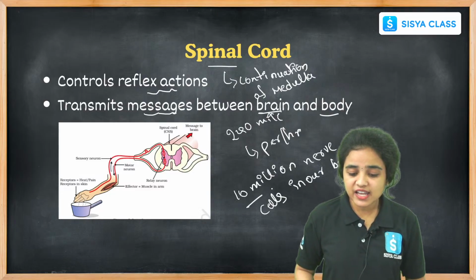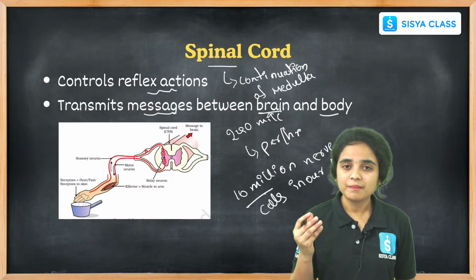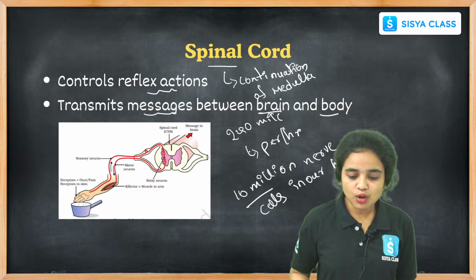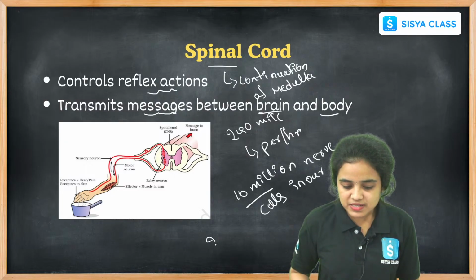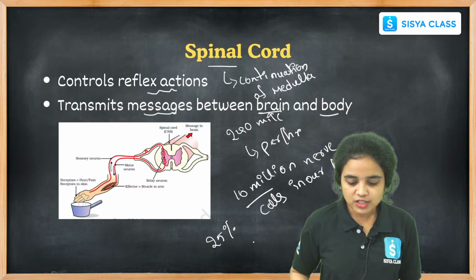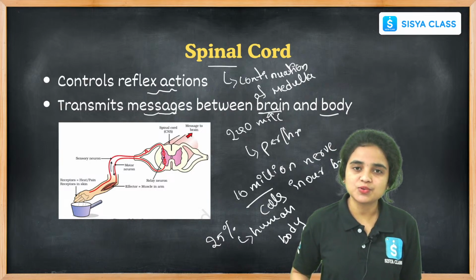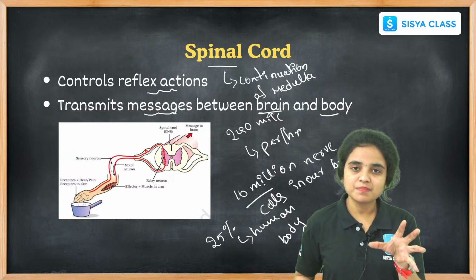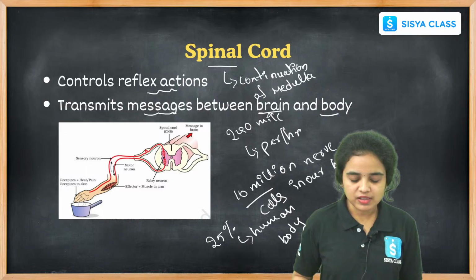Right students, there are 10 million nerve cells in our brain, and they transmit the messages at a rate of 240 miles per hour. The brain uses 25% of our energy, like 25% of the oxygen used by the human body. These are all the things that we have to remember.